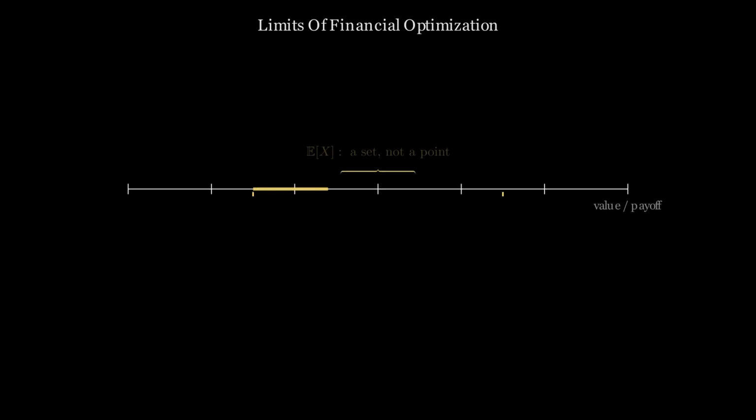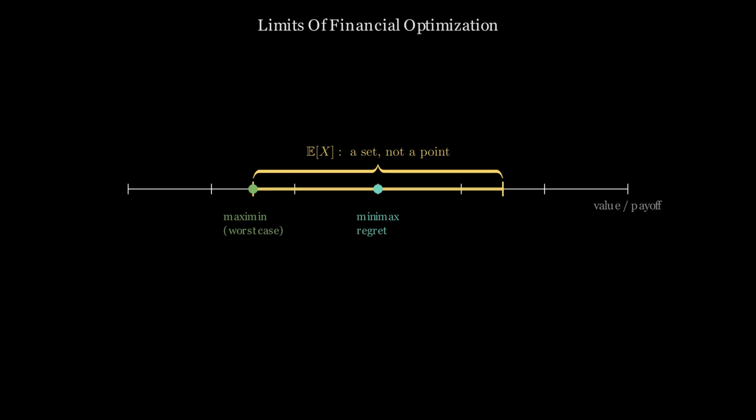Standard financial optimization assumes a known probability measure. Under model uncertainty, that assumption fails. The efficient frontier is not a curve, it is a region. Expected utility cannot be maximized without a unique model. Model uncertainty requires robust portfolio strategies. This is a structural limit of standard financial optimization.